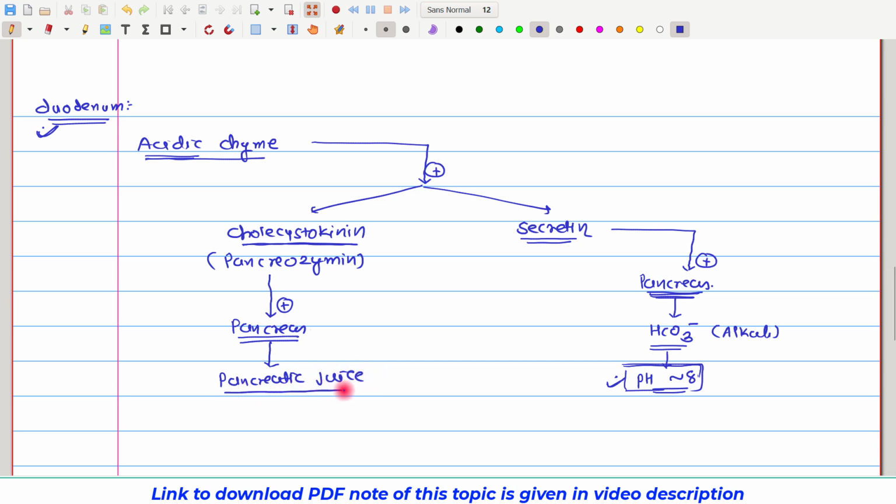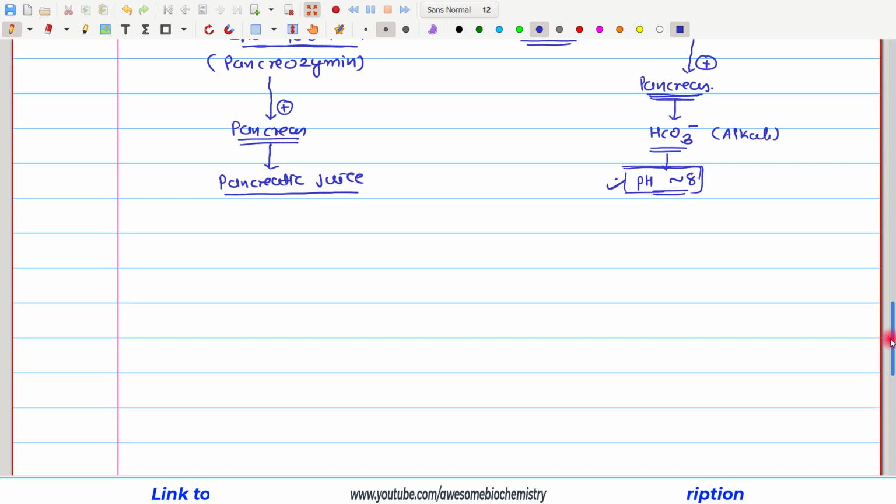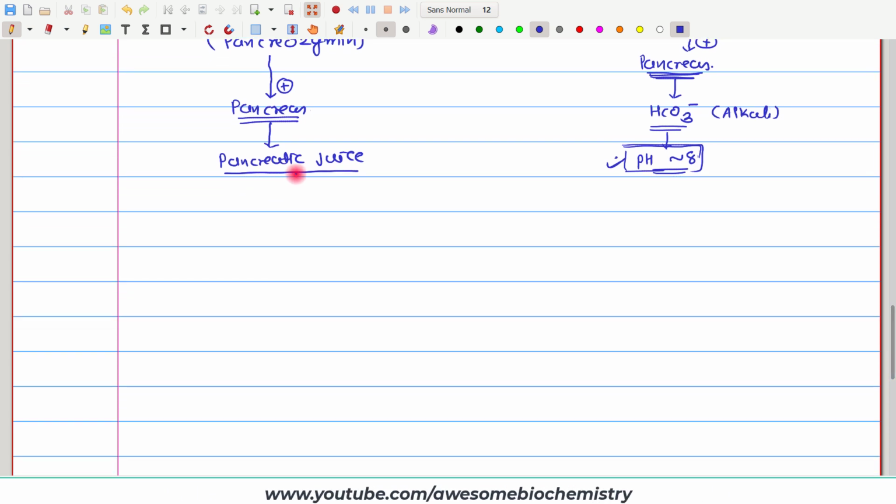This pancreatic juice is nothing but the mixture of pancreatic enzymes responsible for protein digestion. So, in pancreatic juice, we have mainly two types of peptidases. As we had seen earlier, we have endopeptidases and exopeptidases in the pancreatic juice.